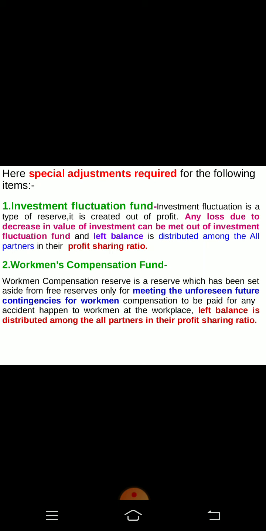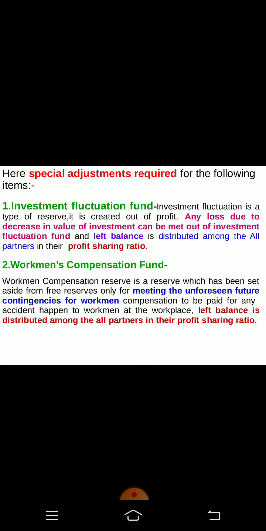Here special explanation is required for two specific reserves. They are investment fluctuation fund. I have already informed you, investment fluctuation fund is a type of reserve created out of past year's profit. Any loss due to decline in the value of investment can be met out of this fund, and the remaining balance will be distributed among all the partners in the old profit sharing ratio.